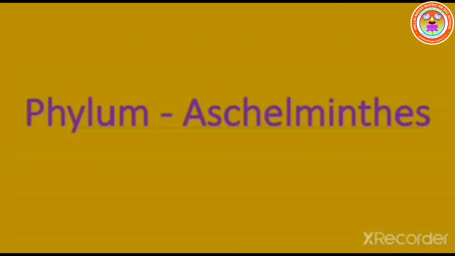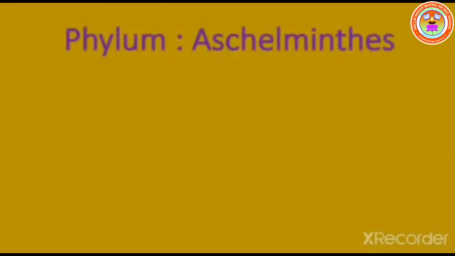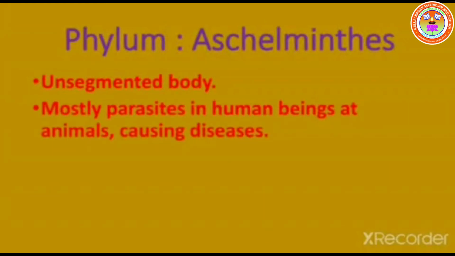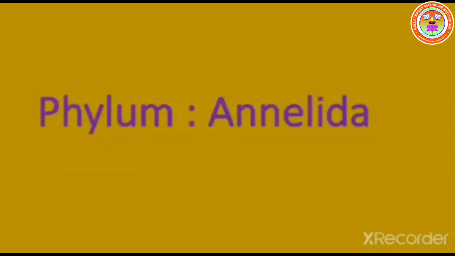Phylum Aschelminthes. Example: Ascaris lumbricoides. General characteristics of Aschelminthes are unsegmented body, mostly parasites in human beings and animals causing disease, bilaterally symmetrical, sexual reproduction.